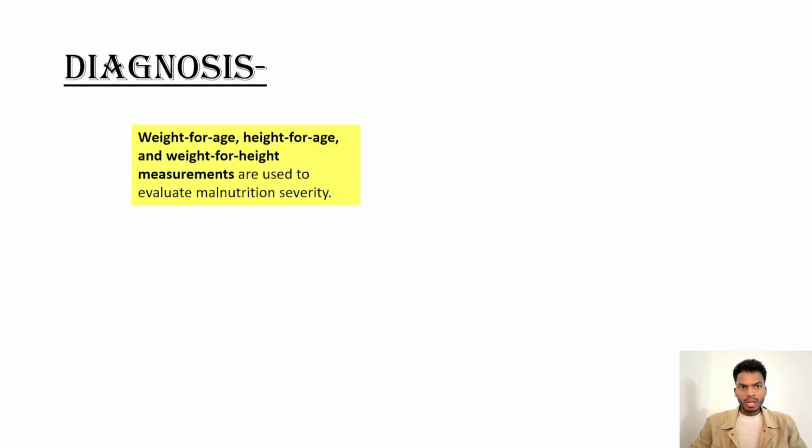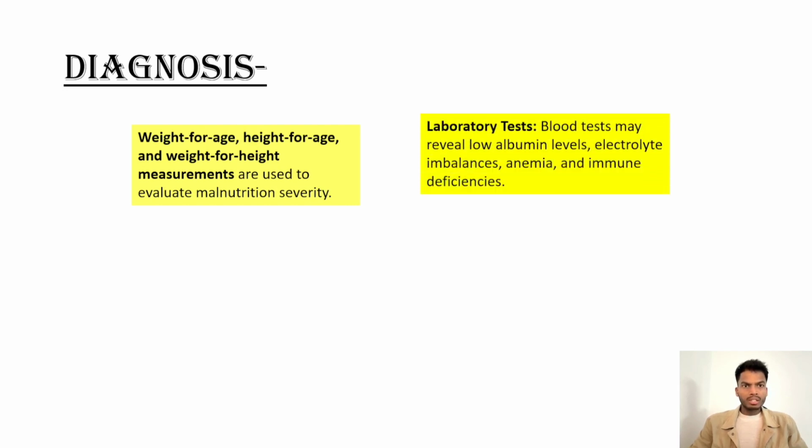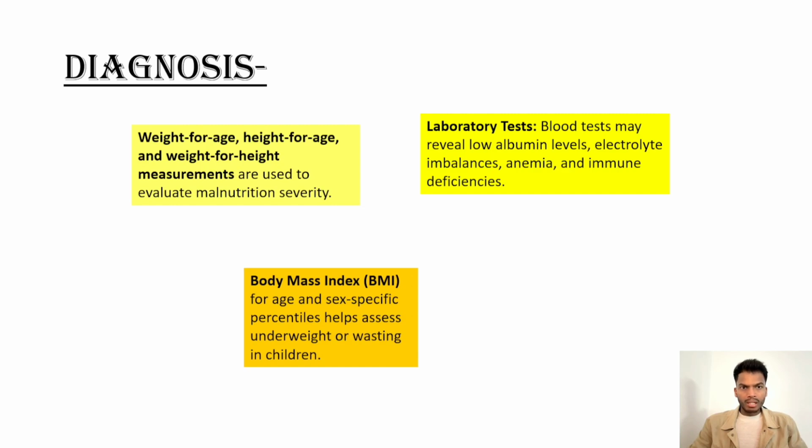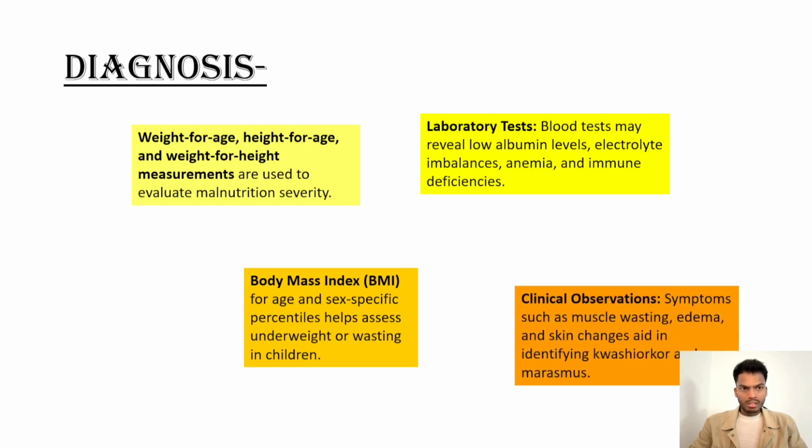Let's dive further into diagnosis. It's based on weight for age, height for age, and weight for height measurements, used to evaluate malnutrition severity. Laboratory tests: blood tests may reveal low albumin levels, electrolyte imbalances, anemia, and immune deficiencies. Body mass index for age and sex-specific percentiles helps assess underweight or wasting in children. Clinical observations: symptoms such as muscle wasting, edema, and skin changes aid in identifying Kwashiorkor and marasmus.